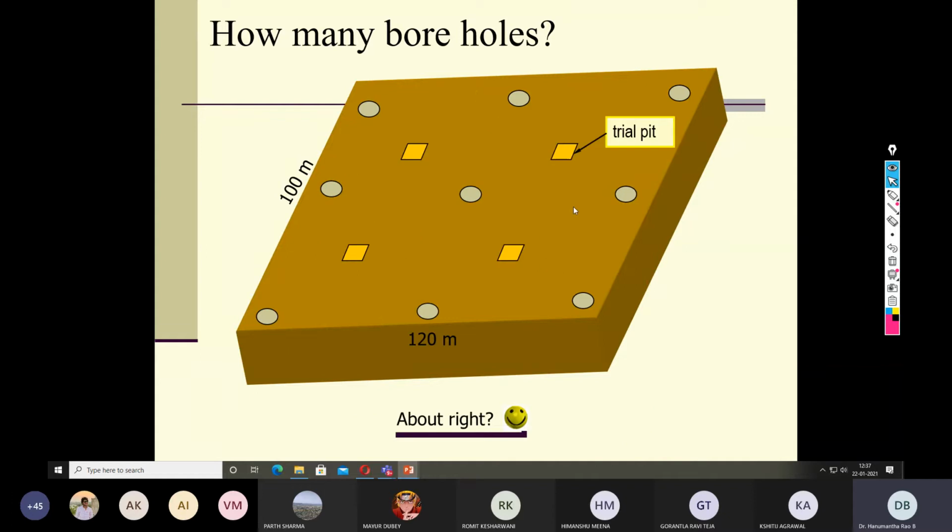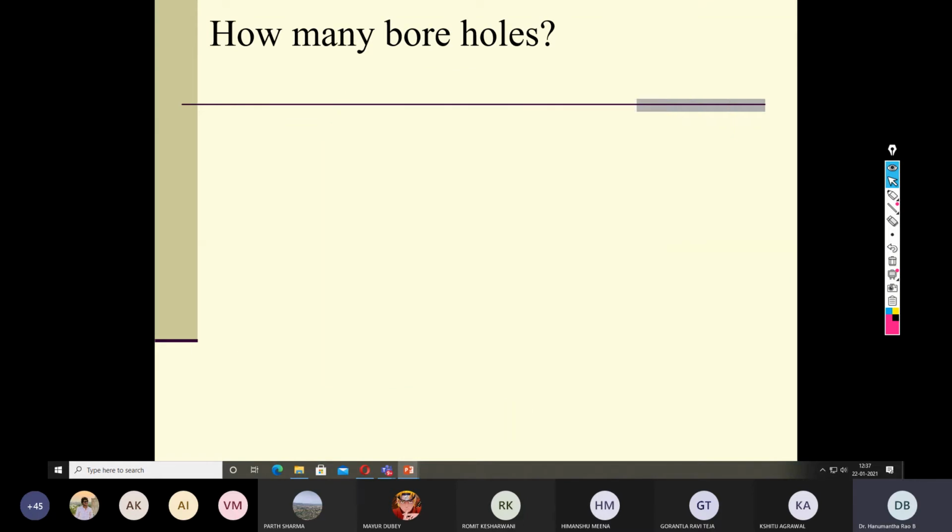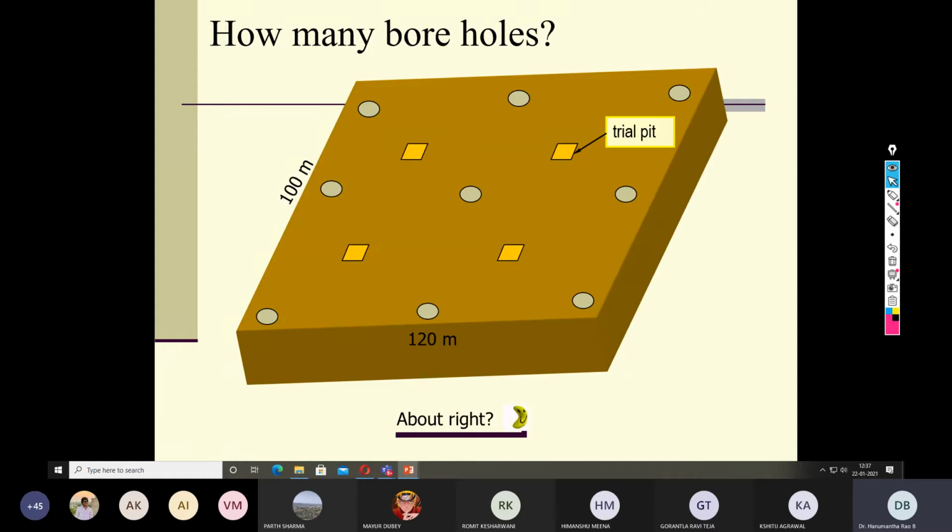Then what would be the ideal? The ideal is one borehole at each corner, one at the edge, followed by the trial pits. This seems to be quite alright, a very optimal number of trial pits and boreholes, which will possibly give you the profile of the entire area of 100 meter by 120 meter. So this is how, in an engineering way, you should decide the number of boreholes.